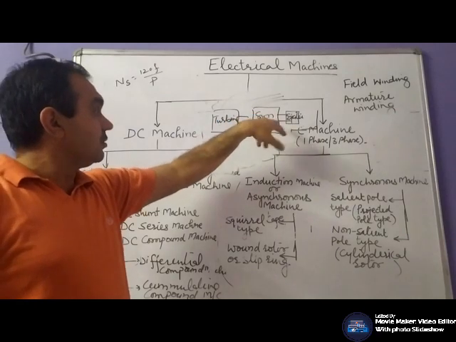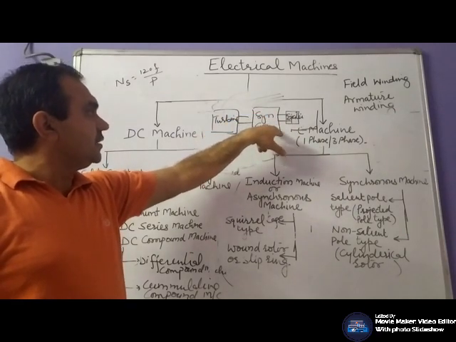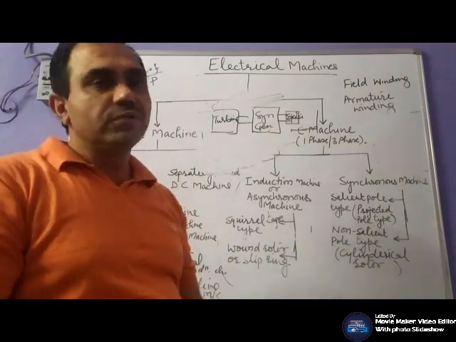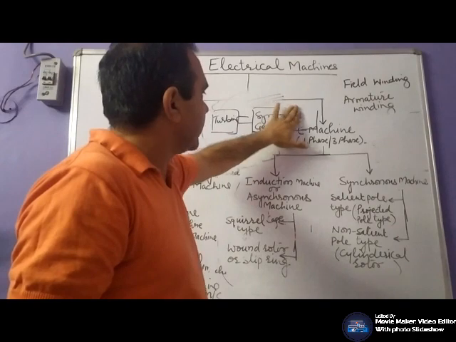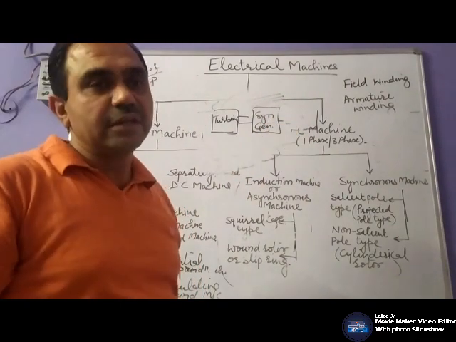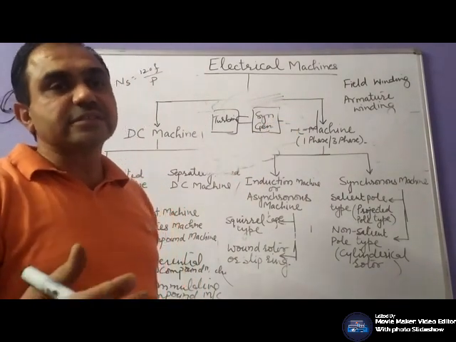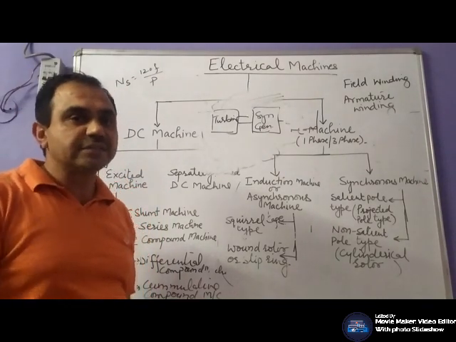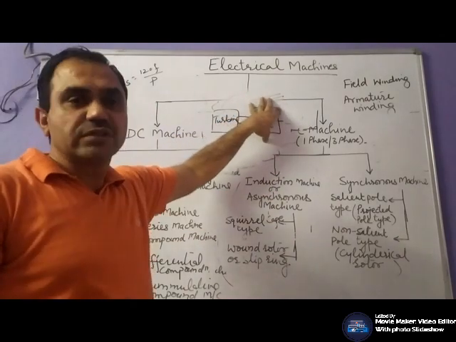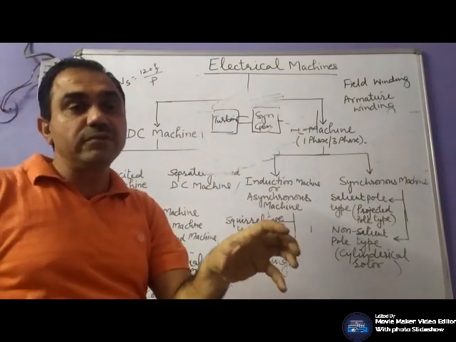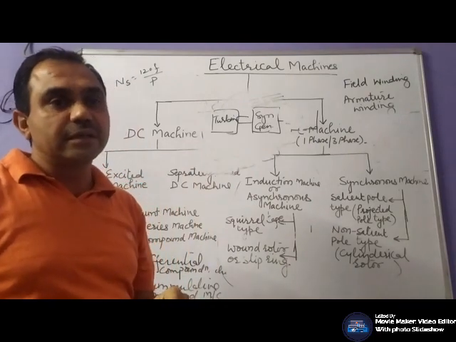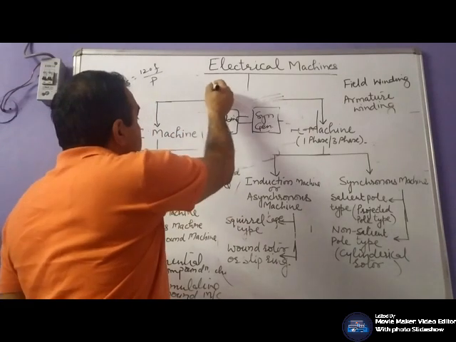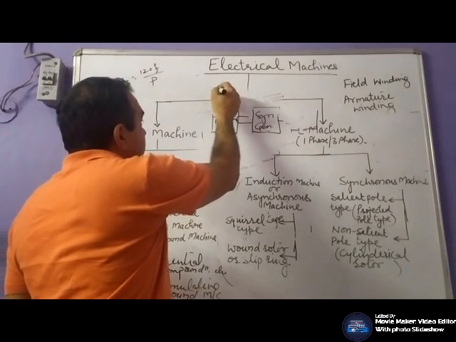Hence, whenever your coil rotates in a magnetic field, it will induce EMF. Whereas in a small generator, such as in a commercial building, you would find there is no exciter. How does its field winding get DC supply? Whenever this coil is rotated in a magnetic field, certain EMF will be induced due to residual magnetism. And once the EMF is induced, that induced EMF is converted into DC with the rectifier.